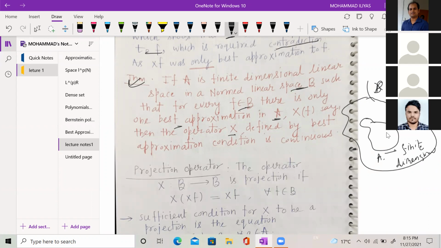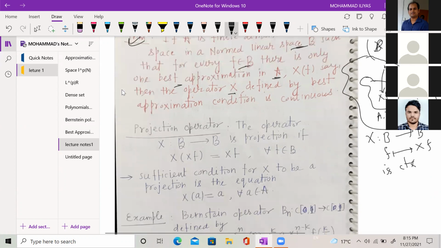Suppose f has a best approximate xf in A; then this operator x from B to B defined by f goes to xf is continuous. I am not going to prove this theorem. I will use this theorem in the next topic.